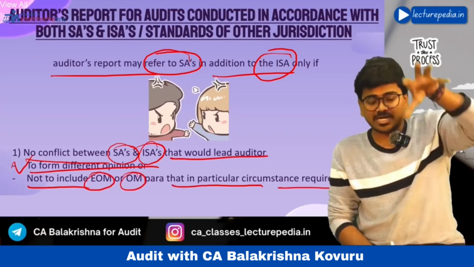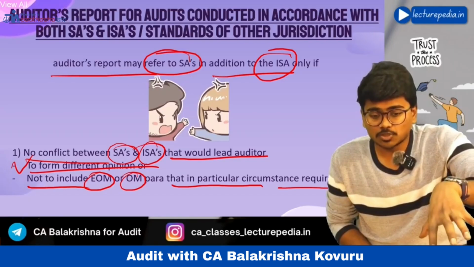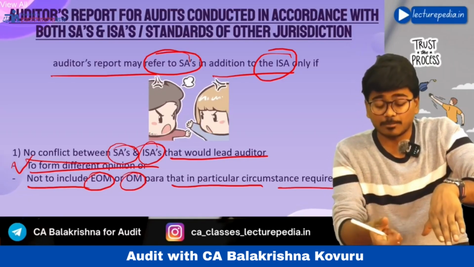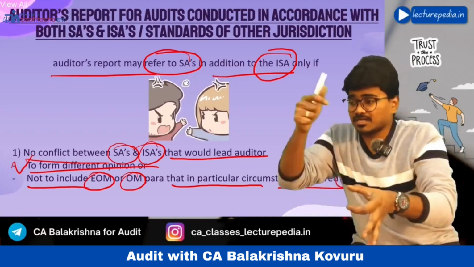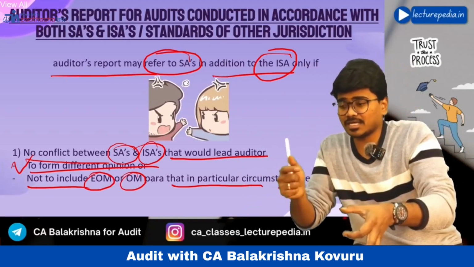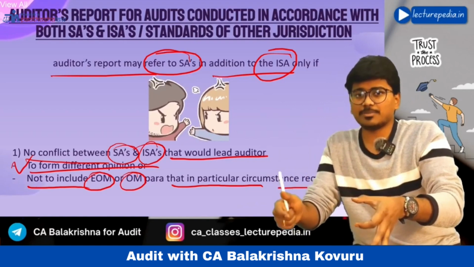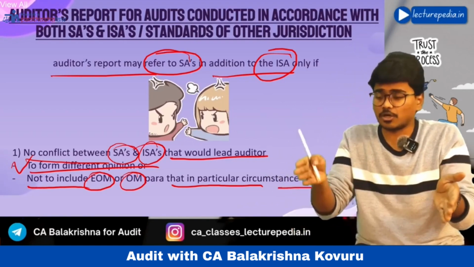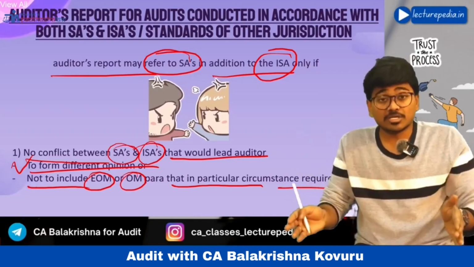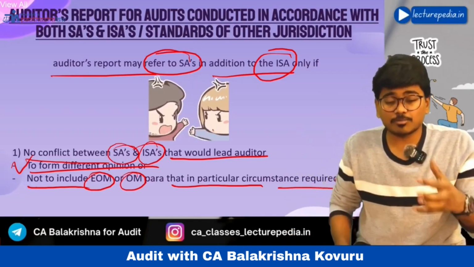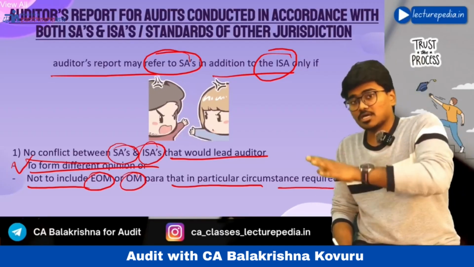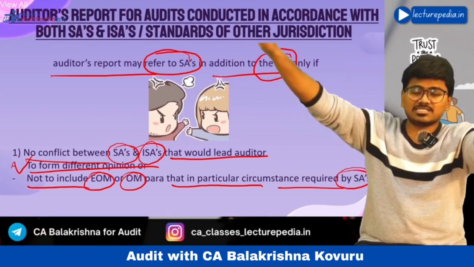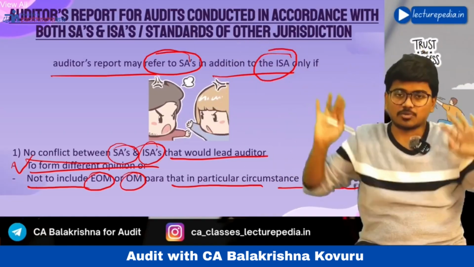As per standards on auditing, the auditor is required to give an emphasis of matter or other matter paragraph for a particular situation, but for that particular situation, international standards on auditing do not require any emphasis of matter or other matter paragraph. In this situation, there is a conflict between these two standards. So here the auditor cannot give the same report for both of them. You have to give a separate report for standards on auditing and a separate report for international standards on auditing as per their requirements.